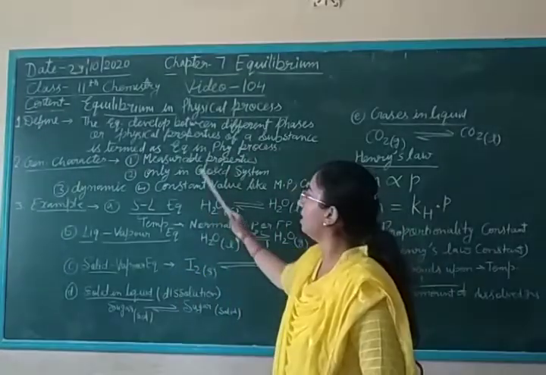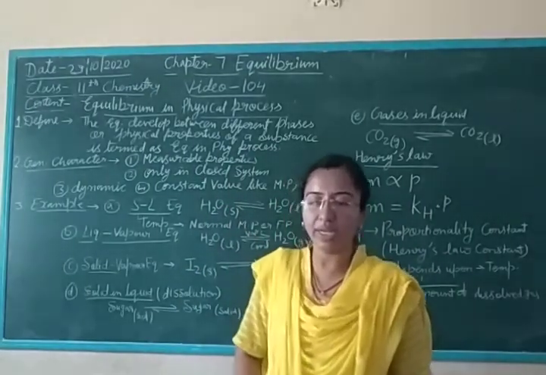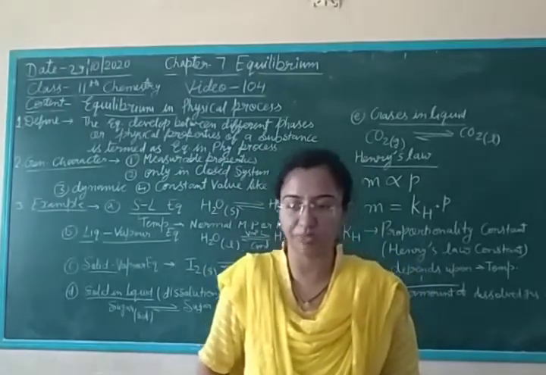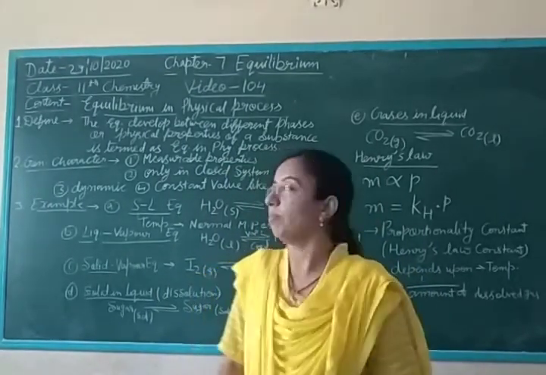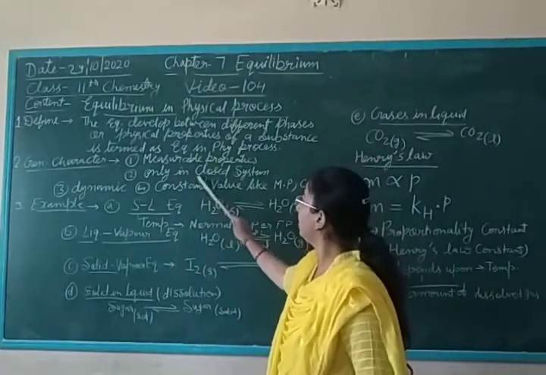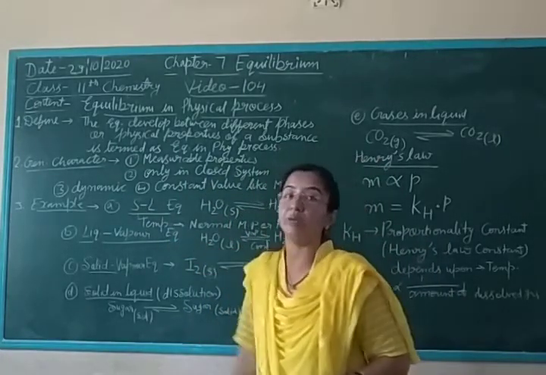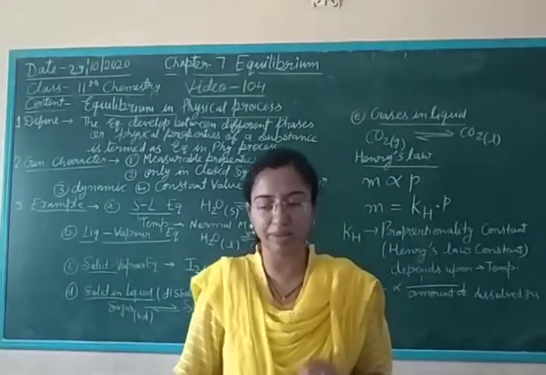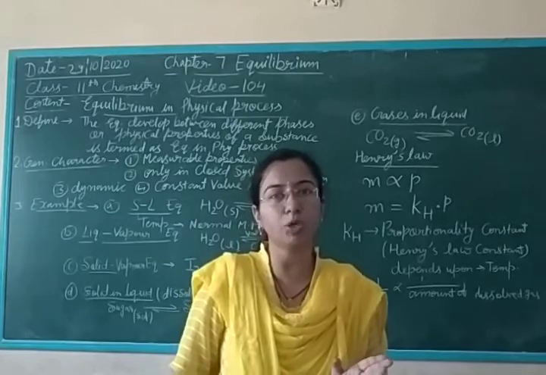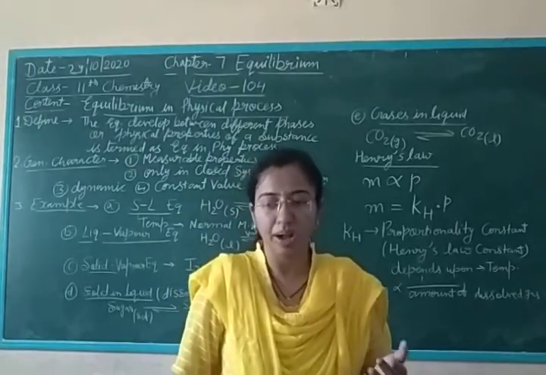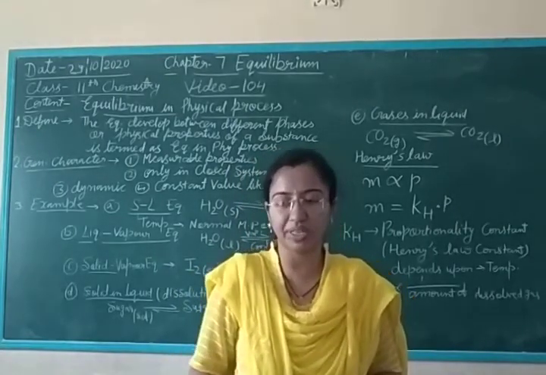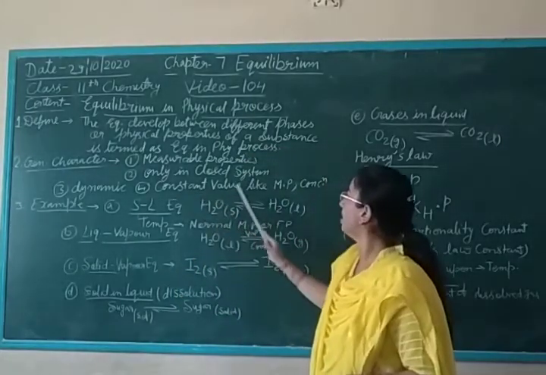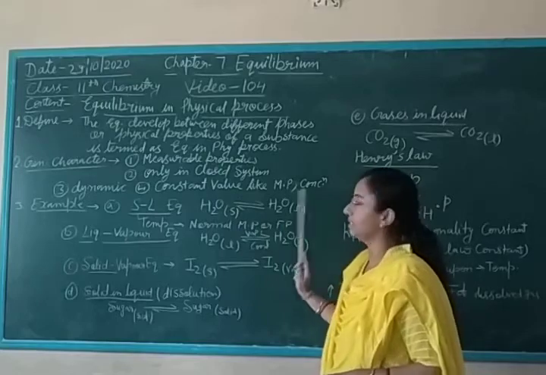Second is only in a closed system. That means equilibrium is attained only in a closed system, at any given temperature. Third is dynamic in nature. That means the opposite processes do not stop, but take place simultaneously with the same rate. Then fourth one is constant value, like melting point and concentration.